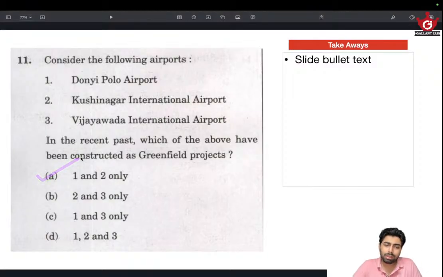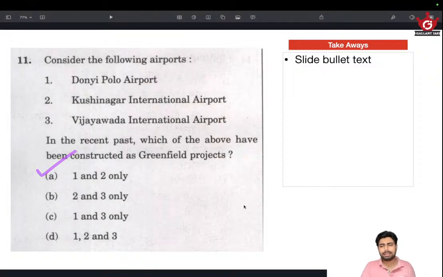In this particular question, one prerequisite knowledge I had was Vijayawada has got a lot of pilot schools and a lot of pilot training happening, because the Telangana Hyderabad region is very much famous for these sort of airstrips, pilot practices, things like that. So Vijayawada is part of that. Vijayawada is closer to that, not very close, but close, and Vijayawada itself has pilot training facilities. So Vijayawada being developed into an international airport will be a brownfield project, not a greenfield project. So that's how I arrive at the answer as A.